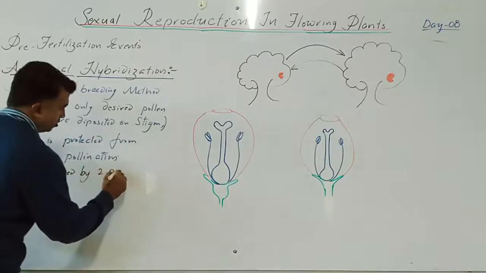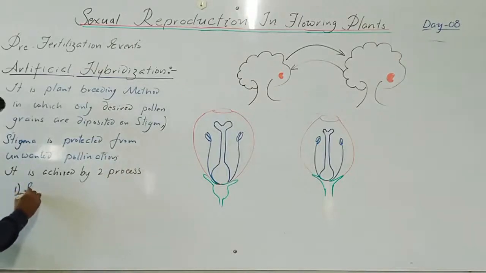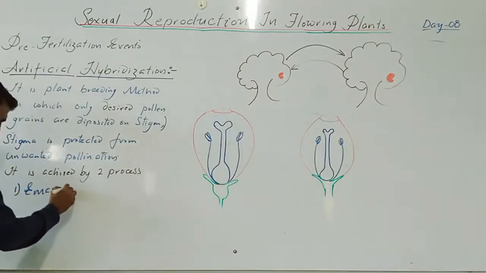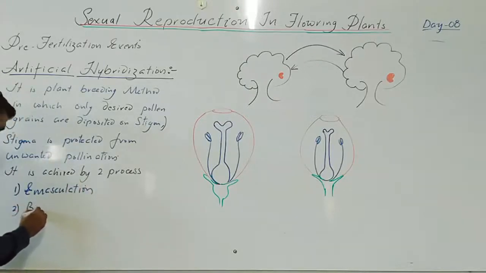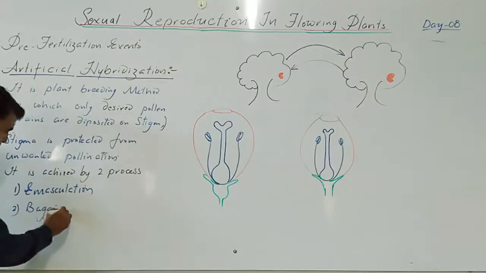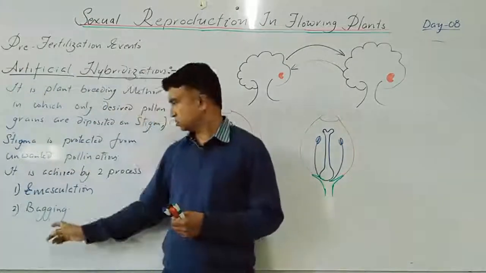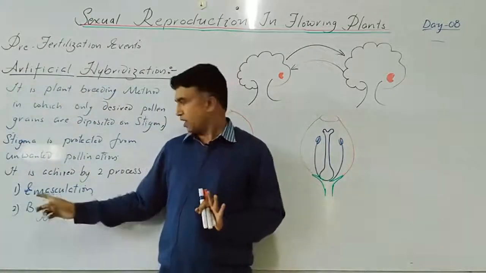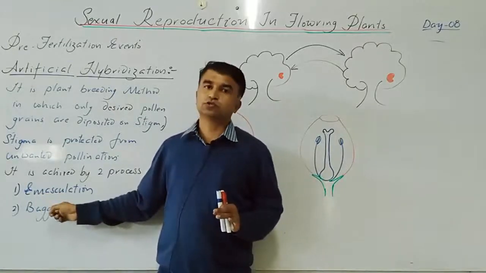It is achieved by two processes. One is emasculation, the second one is bagging. So two terms are there. Just try to understand these two terms: what emasculation means and what bagging means. A question will be based on this.